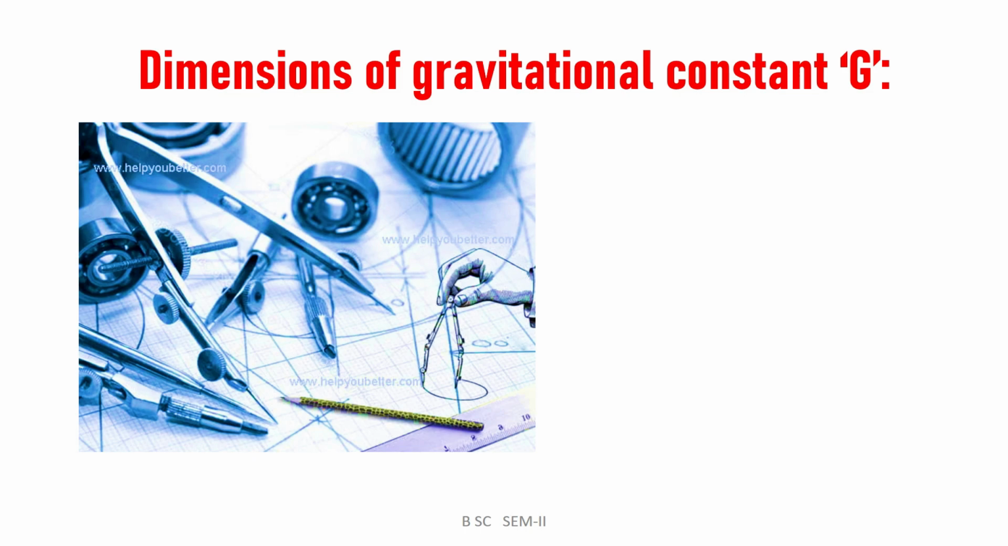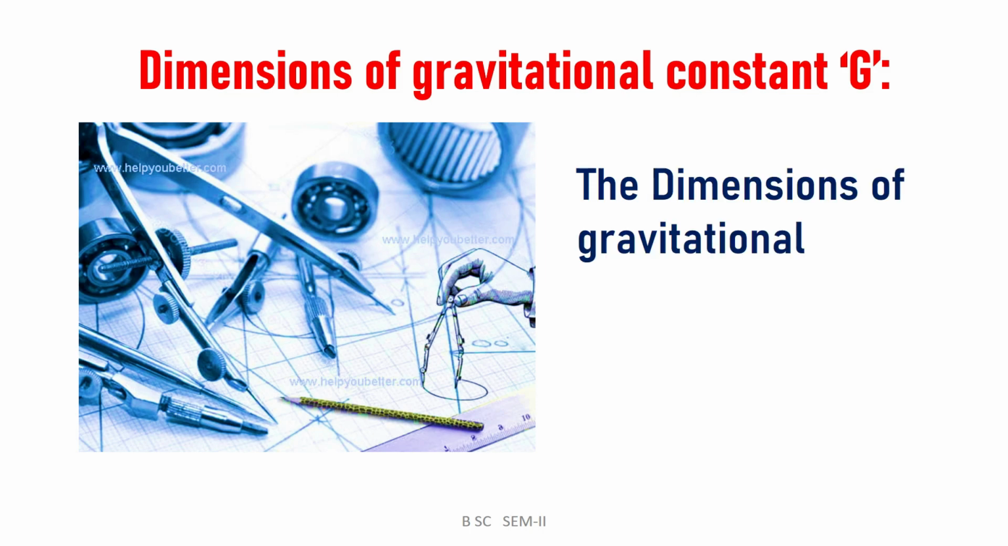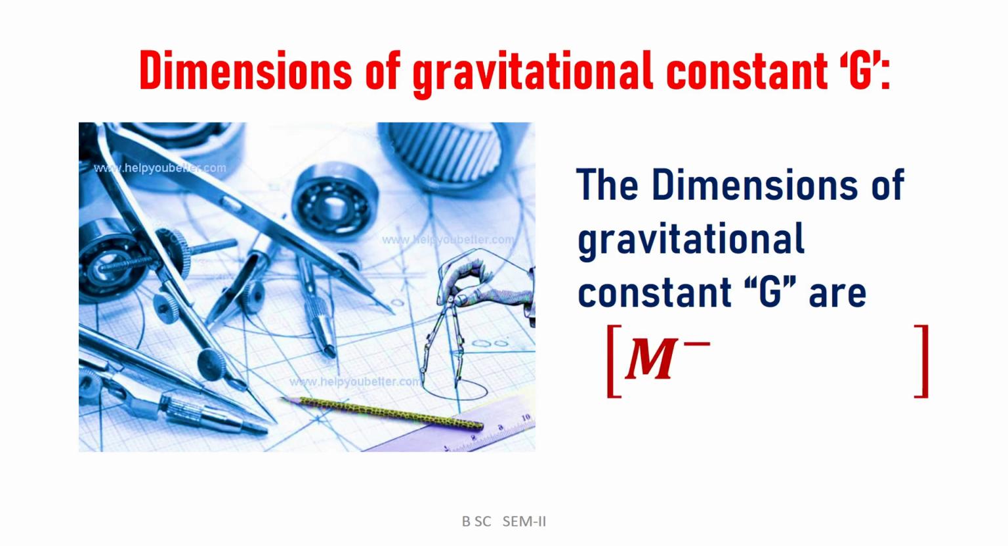Now we consider the dimensions of gravitational constant G. Basically, the dimensions are the powers raised to the units of fundamental physical quantities like mass, length and time. Then the dimensions of gravitational constant G are given as -1 in mass, 3 in length and -2 in time.